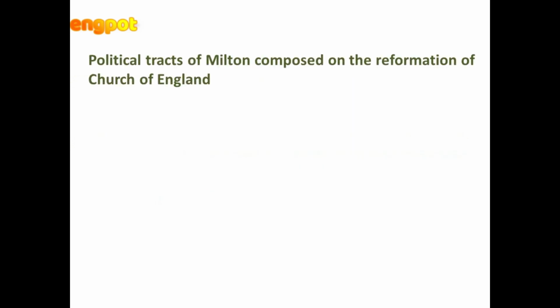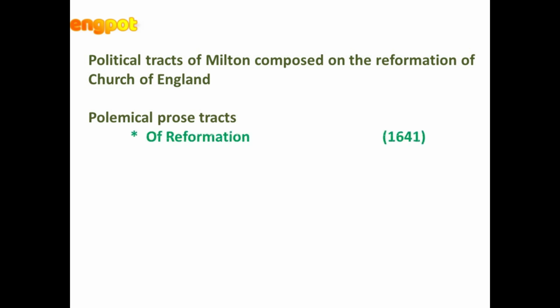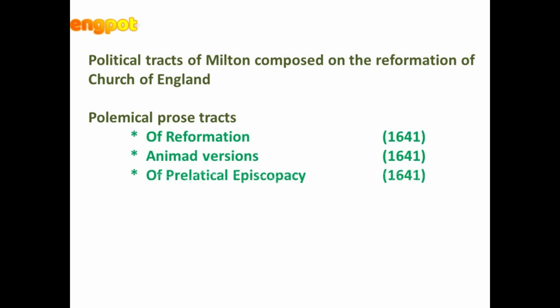Now let's look at the political tracts of Milton, composed on the reformation of the Church of England. You know that Milton wanted to reform the Church of England. He believed that the Church of England was corrupt and he wanted to abolish it. So he expressed his views on the church reformation in his polemical prose tracts or political tracts, and they are Of Reformation, Animadversions, Of Prelatical Episcopacy, and The Reason of Church Government. So these are the political tracts of Milton, in which he expressed his views on the reformation of the Church of England.